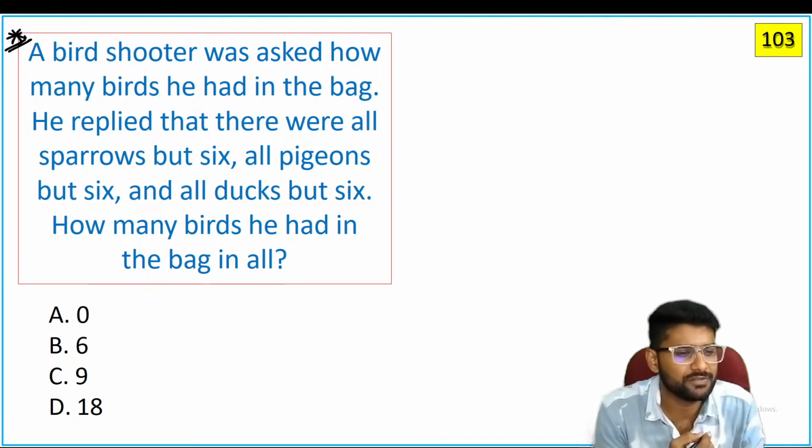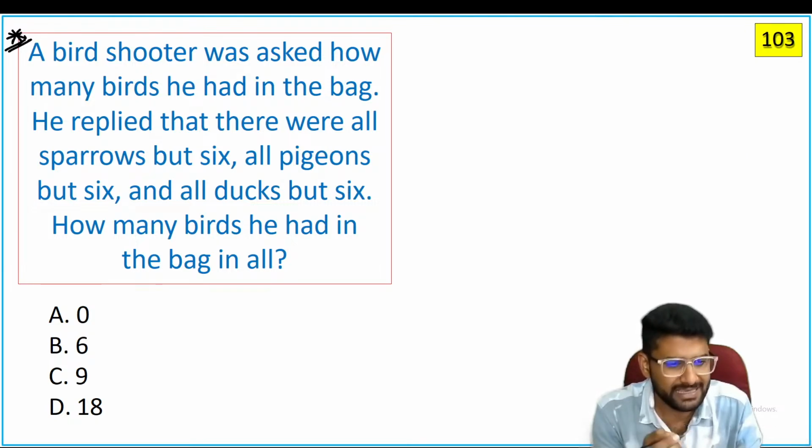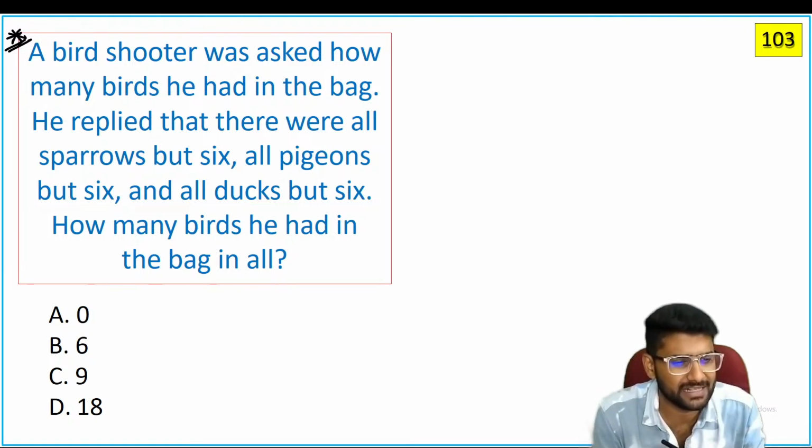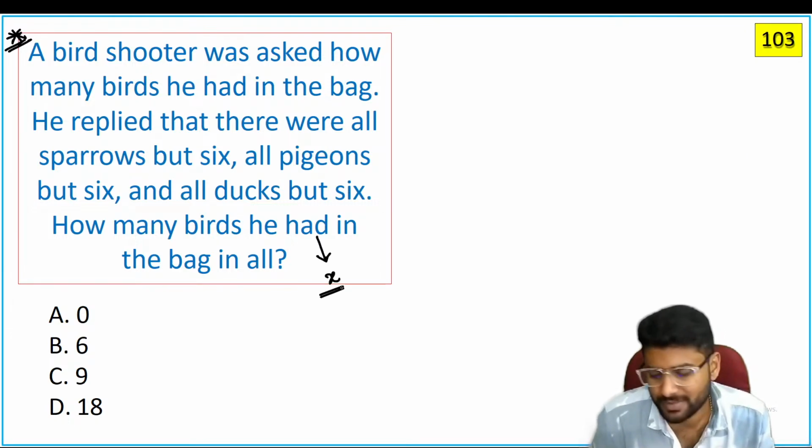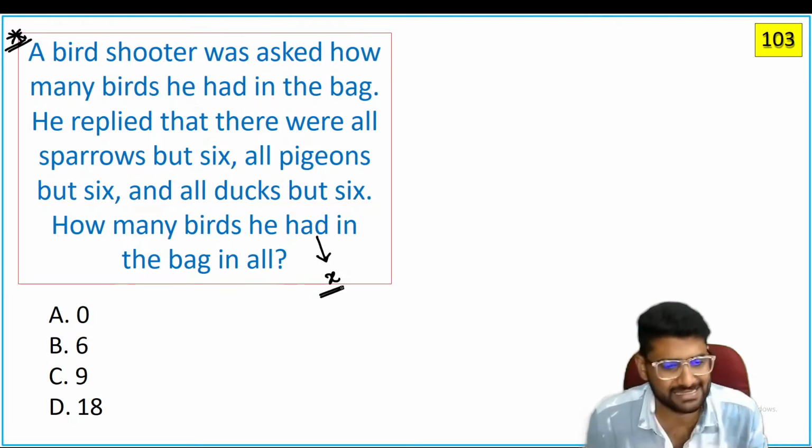A bird shooter was asked how many birds he had in a bag. He replied in that way: there were all sparrows but six, all pigeons but six, all ducks but six. How many birds he had in the bag? Now let me explain the statement. Let us assume the total number of birds is X.